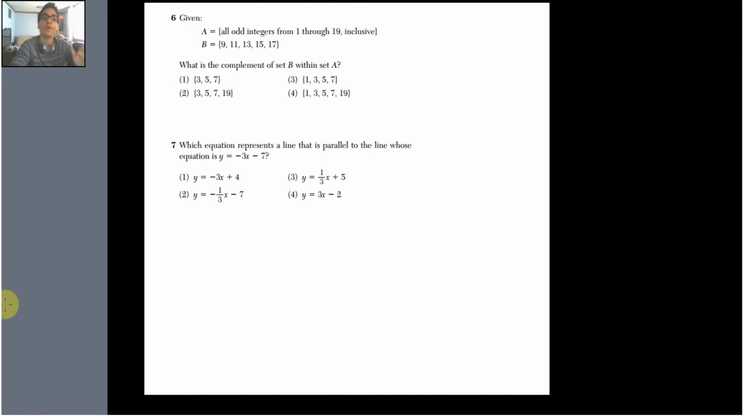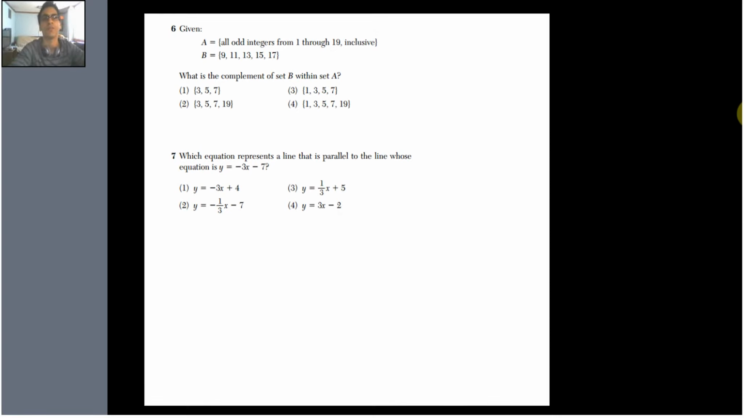Here we go. So we stopped last time at 5. Let's pick up number 6. We're still talking about the Algebra Regents 2013 coming right at you. Let's start at number 6 and see what we got.